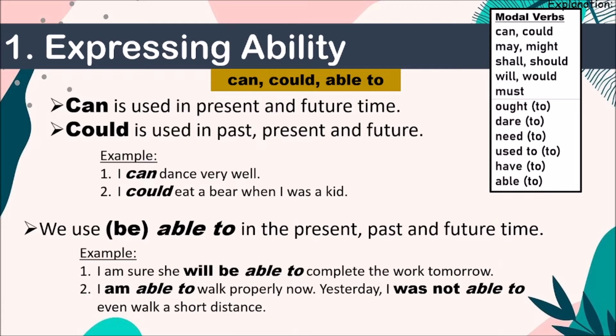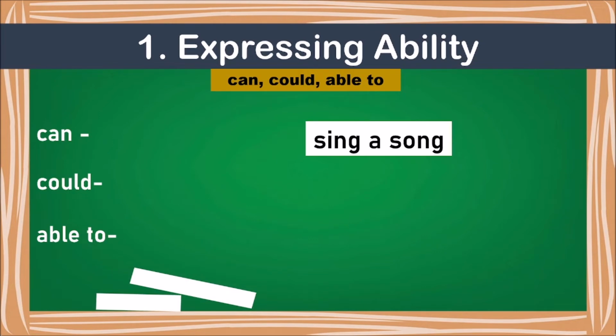Next. Now that will is in future tense. Now what about present? I am able to walk properly now. Yesterday, that is in past tense, I was not able to walk even a short distance. So now let's understand this.